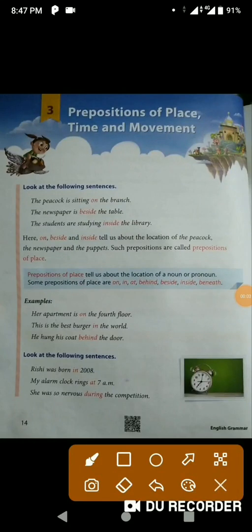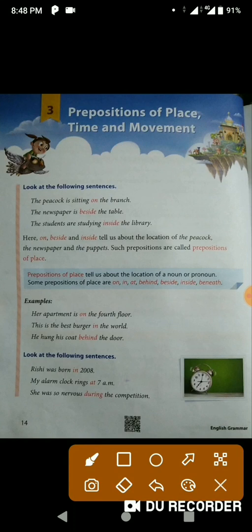In this video, we will be talking about different types of prepositions. That is, preposition of place, preposition of time, and preposition of movement. First, let's look at preposition of place.